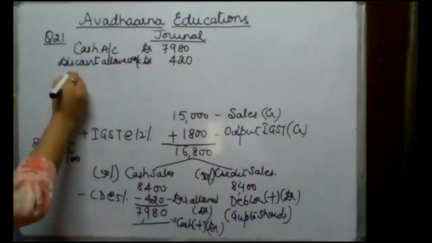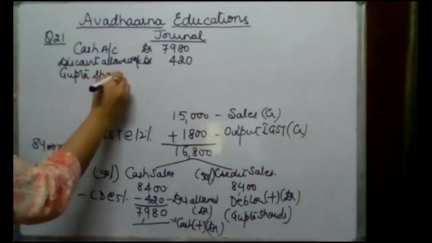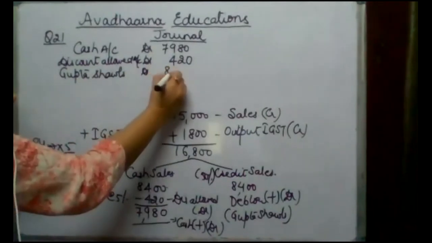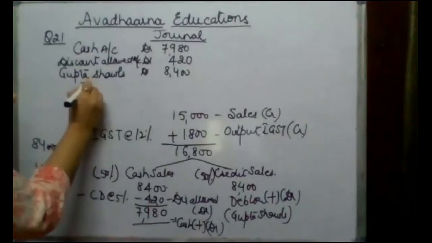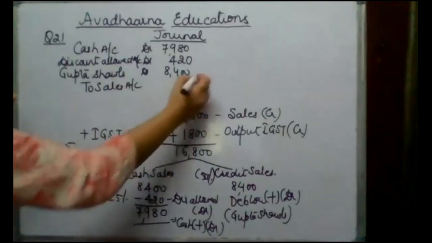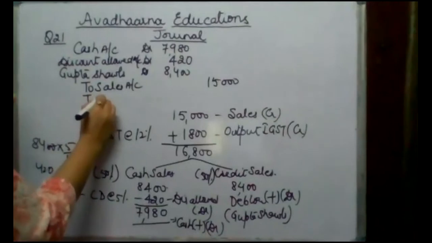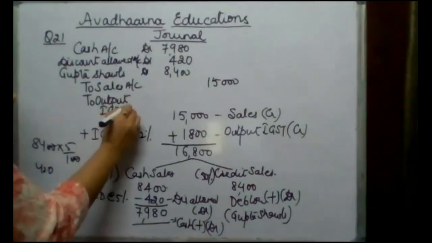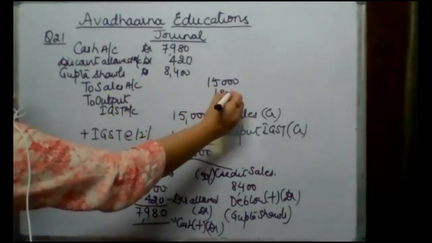Then debtors, Gupta Shawls debited. Amount is 8,400. To sales account. Total sales were of rupees 15,000. To output IGST account, and this is for 1,800.